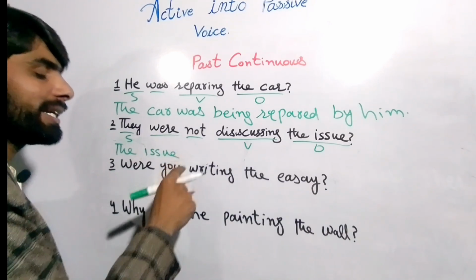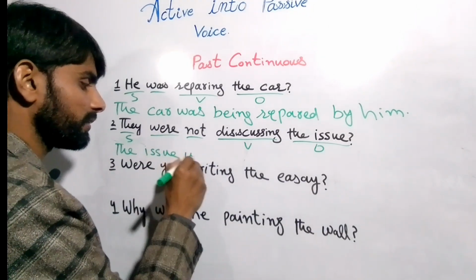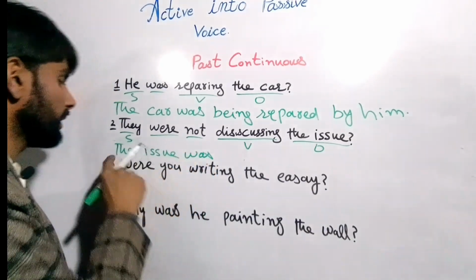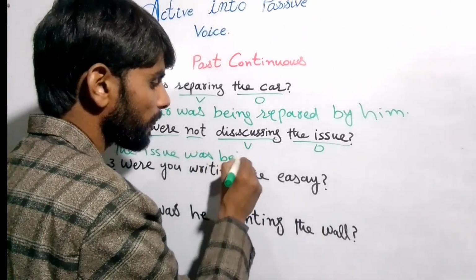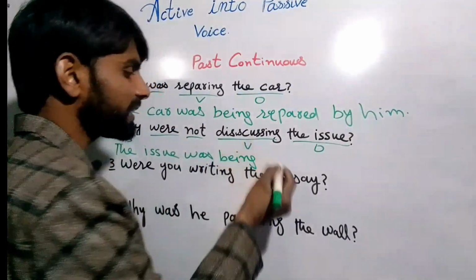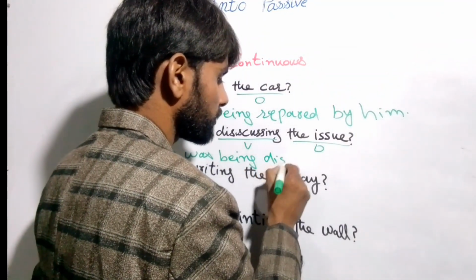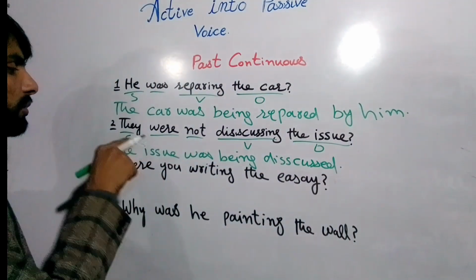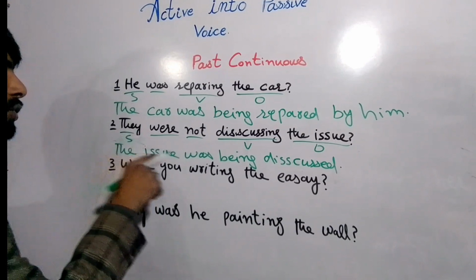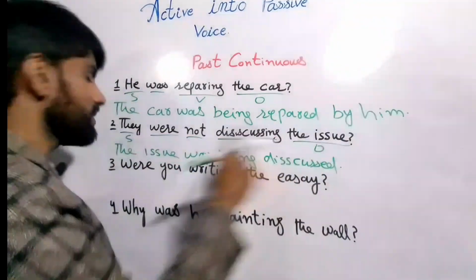So now we'll write here was, not were, right? The issue was being discussed, right? We do not need to write they, right? The issue was being discussed, right?